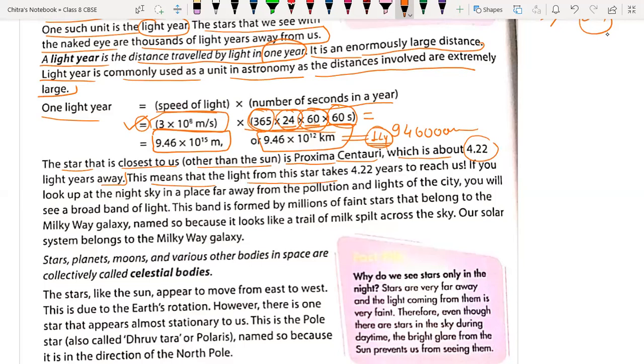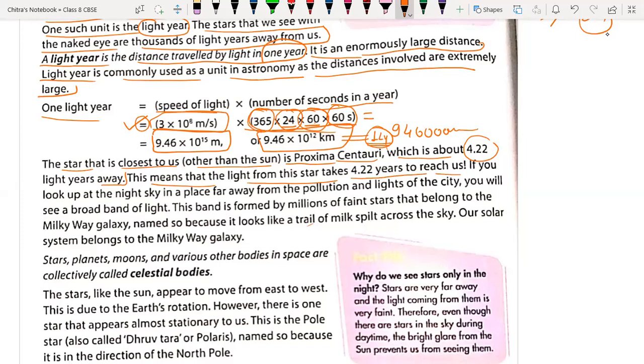This means the light from the star takes... so light, if suppose it is coming from that particular sun, it will take 4.22 years to reach us.